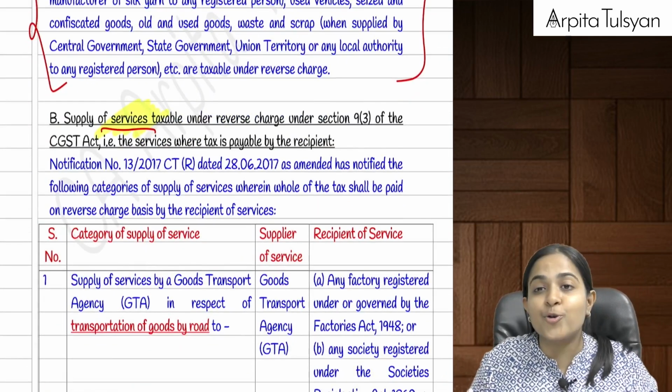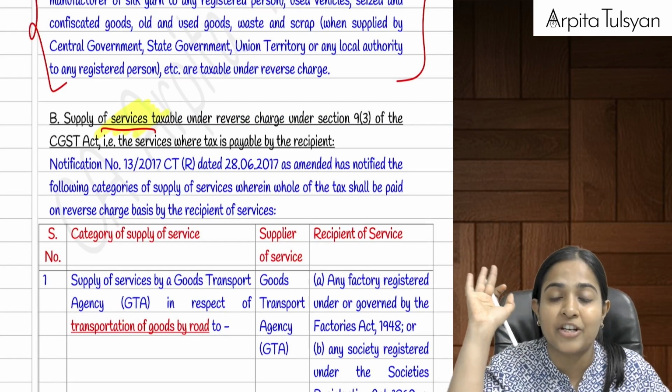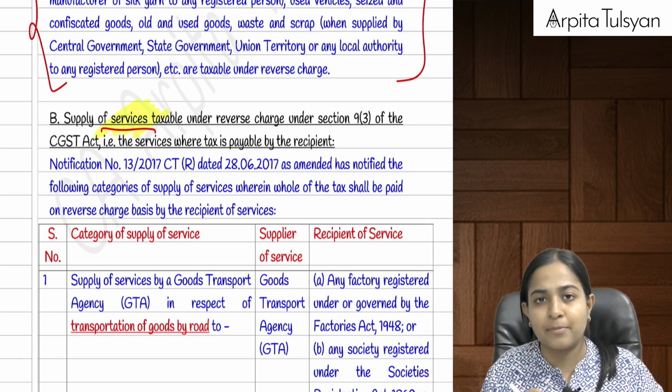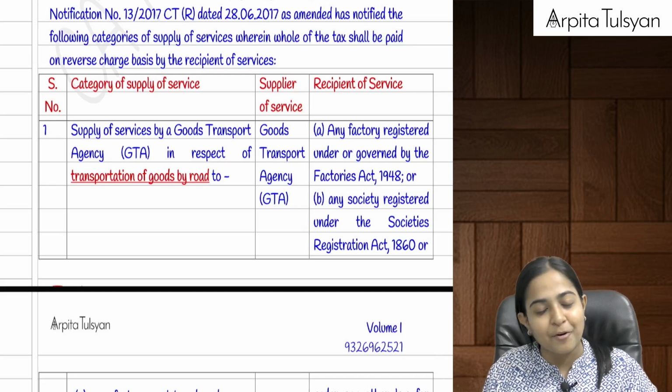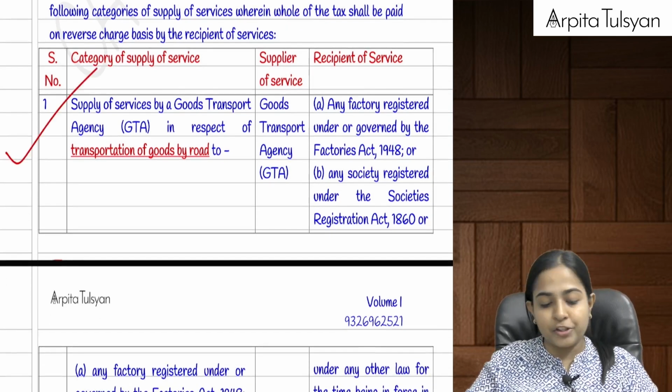is crucially very important. In fact, when you do questions till your ITC chapter, till there also you have got application of reverse charge mechanism. So this is one such important thing, conceptually also and from exam point of view also. Can we start, everyone? Yes, first one.